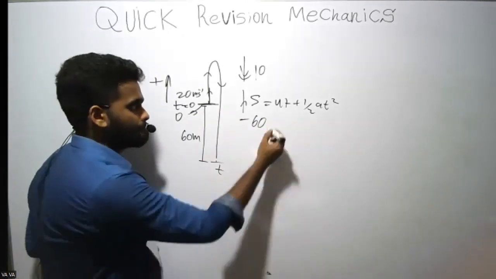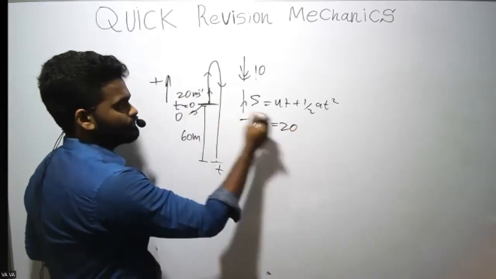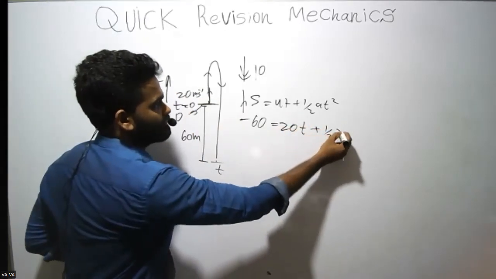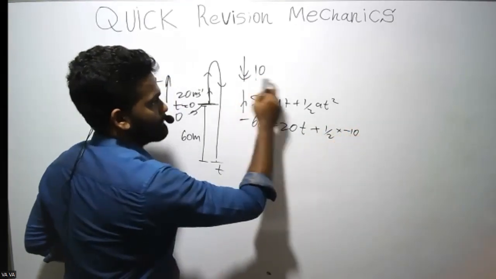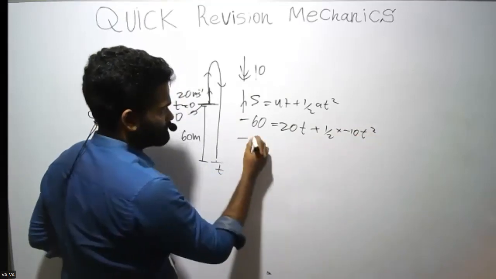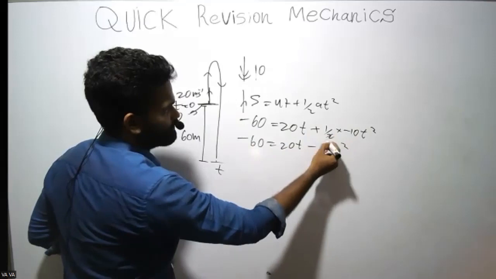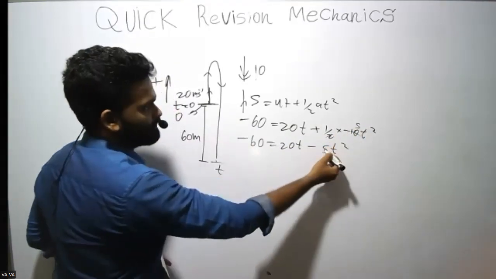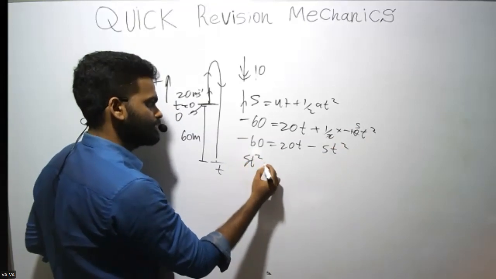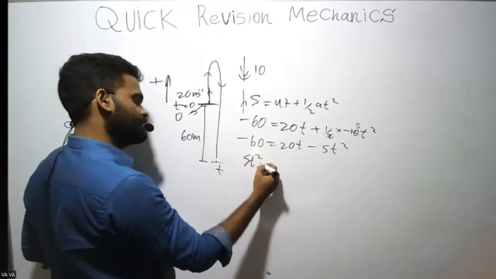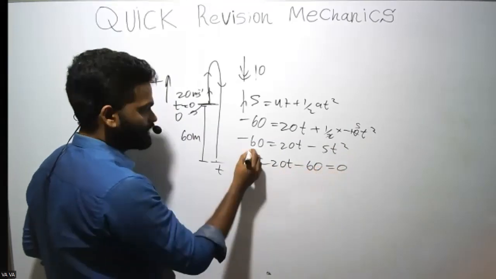Minus 60, u is 20, that is upwards so positive, t plus half, acceleration downwards so minus 10, t squared. So this becomes 5, minus 5t squared. Take 5t squared to the other side. It becomes minus 20t minus 60 equals 0.